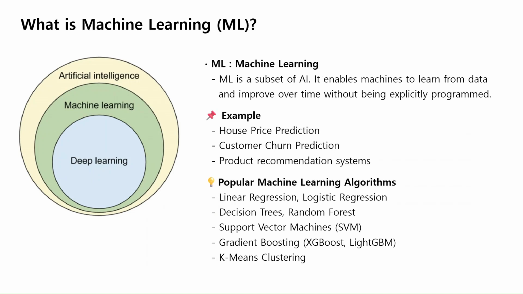Now let's take a closer look at machine learning, or ML. Machine learning is actually a subset of AI. It allows machines to learn from data and get better over time, without being explicitly programmed. That means the model finds patterns and makes predictions on its own by learning from past examples.